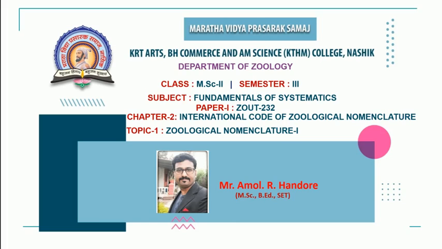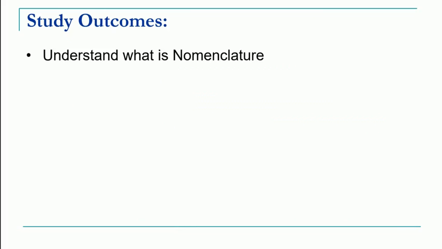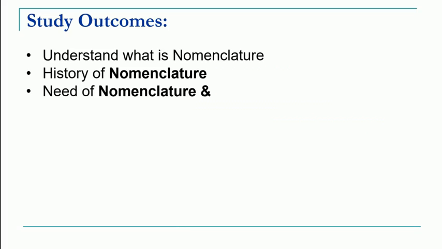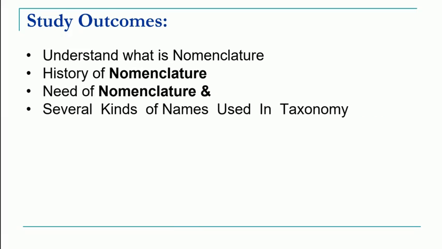In this first part, we are going to concentrate on understanding what is meant by nomenclature. We'll have a look at the history of nomenclature, then why there is a need for nomenclature, and finally we'll deal with several different kinds of names used in taxonomy. So let's begin to understand what is meant by nomenclature.